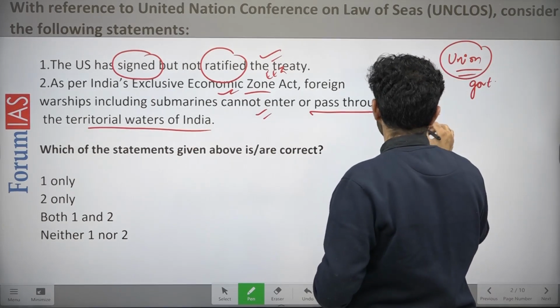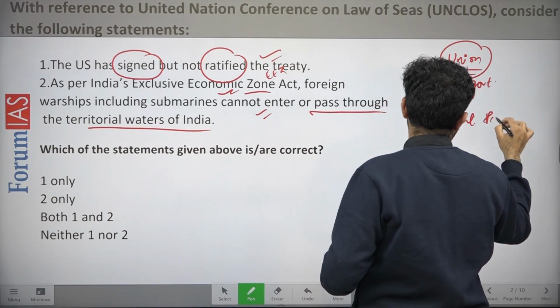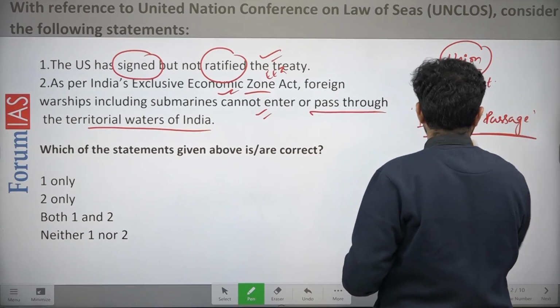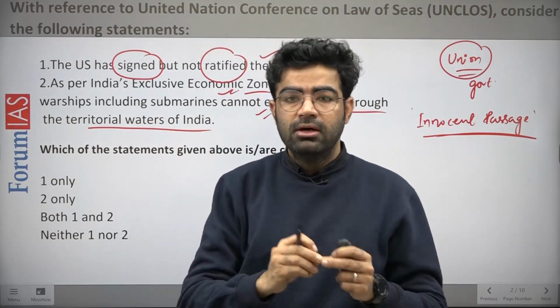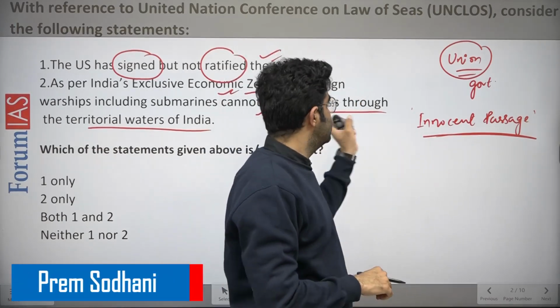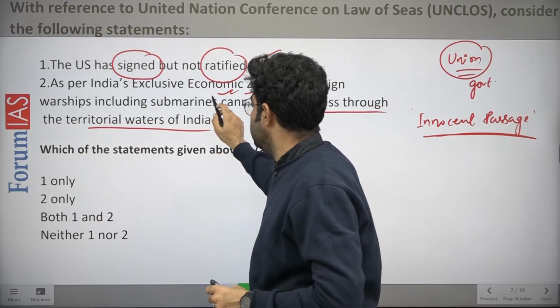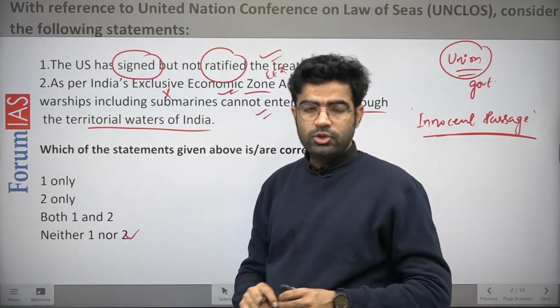The second is these submarines have the right of innocent passage, right? Innocent passage means they are not there for any warfare, or they are not any kind of threat to India's security, right? So innocent passage is allowed under the EEZ Act of India. That is not true. This is also not true. The answer would be neither 1 nor 2 is true.